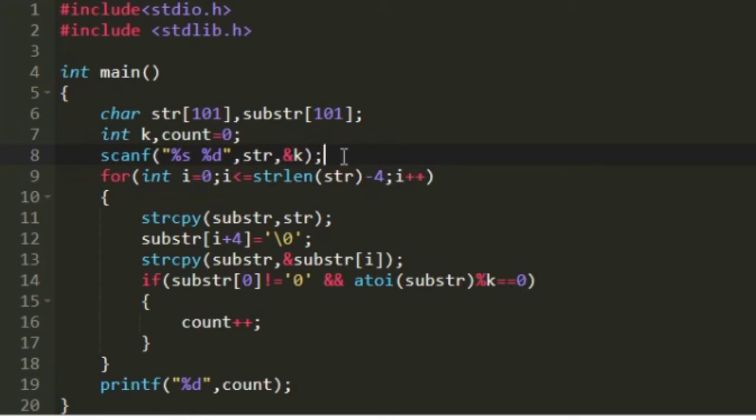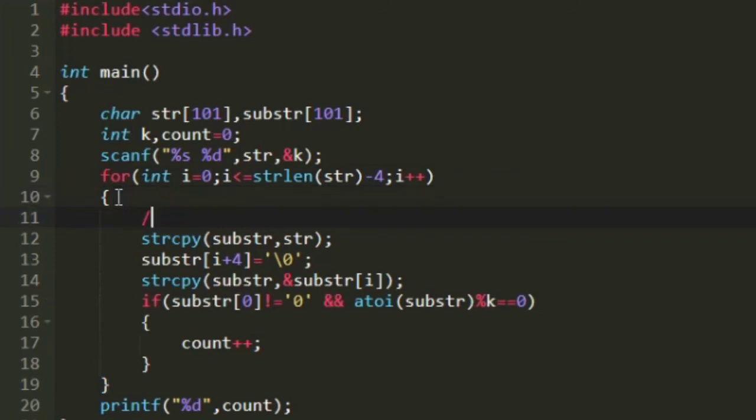Now we should form 4 digit integers using this character array str. To do that I am creating a loop that iterates from 0 till string length of str minus 4. And here we iterate only till string length of str minus 4 because, let us see it with the example why. Let us consider a character array as 54321. Now when we are trying to form 4 digit integers, the first 4 digit integer would be 5432 and the next 4 digit integer would be 4321.